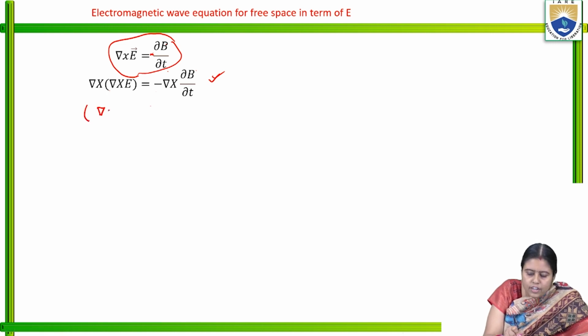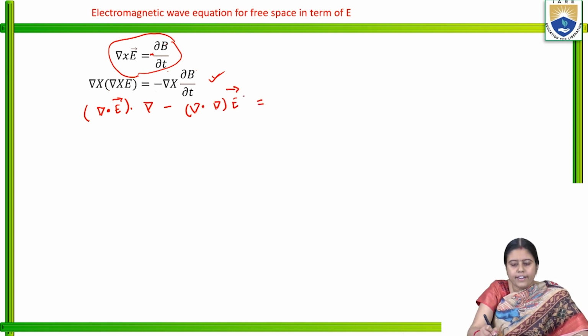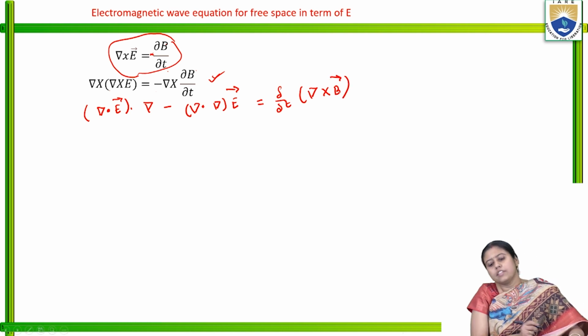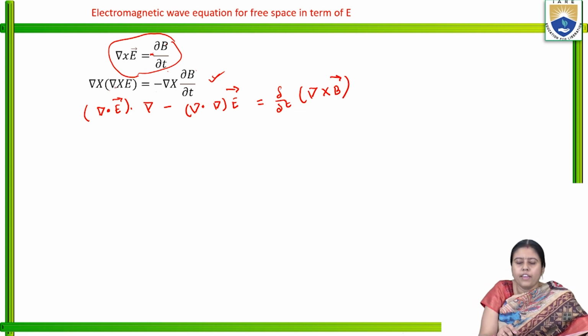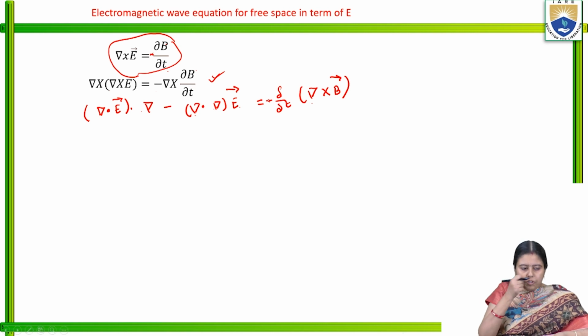So grad dot E into grad minus, with the second one fixed, grad dot grad E is equal to minus del by del T grad cross B. This is the equation we get from here.